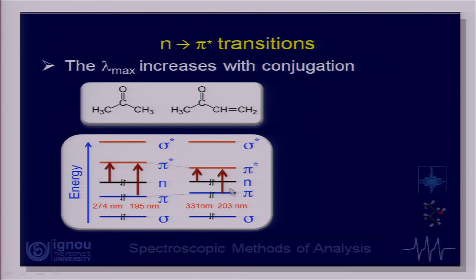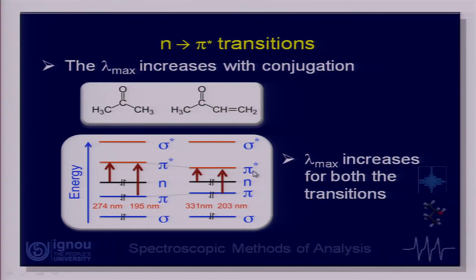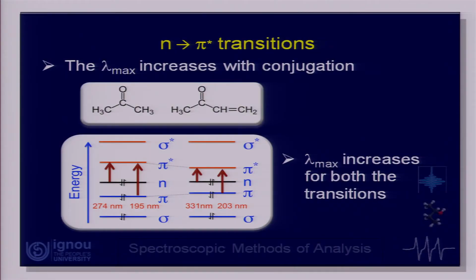This is a very schematic diagram, not the actual picture, but just to make the point clear. As a consequence, lambda max increases for both transitions: from 274 it becomes 331, and from 195 it becomes 203 nanometers. So, the point I want to bring home is that whenever there is conjugation, it leads to a shift to a higher wavelength, for pi to pi star and also n to pi star transitions.